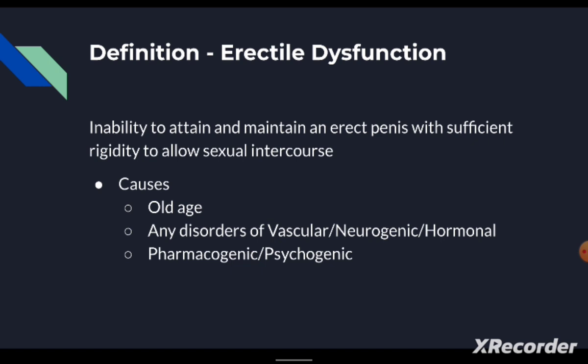Pharmacogenic means certain drugs can cause androgenic deficiency, and all those drugs can also cause erectile dysfunction. And other causes include psychogenic. For neurogenic and psychogenic causes, the normal PDE5 inhibitor therapy is not that useful. We have to look for other drugs, which will be described later. And for all other disorders such as vascular, hormonal, and pharmacogenic, therapies are available. Mainly for the vascular disorders, we can use PDE5 inhibitors.